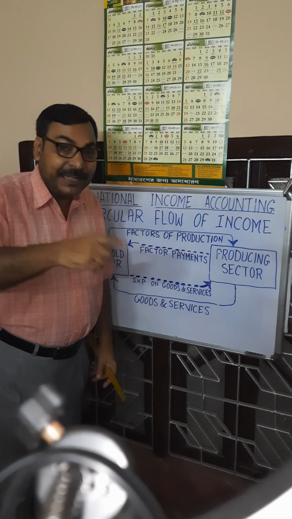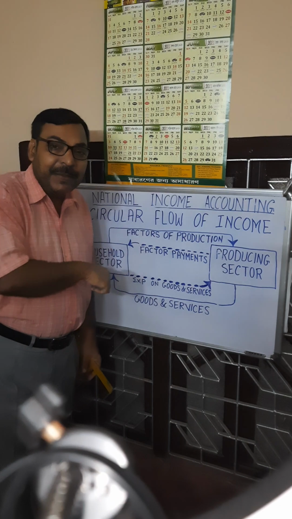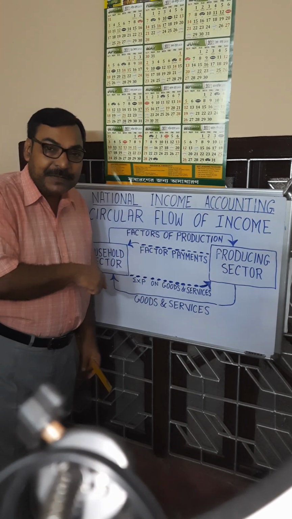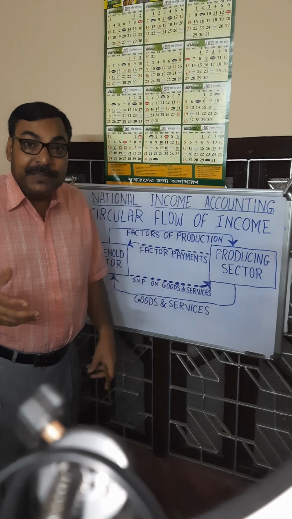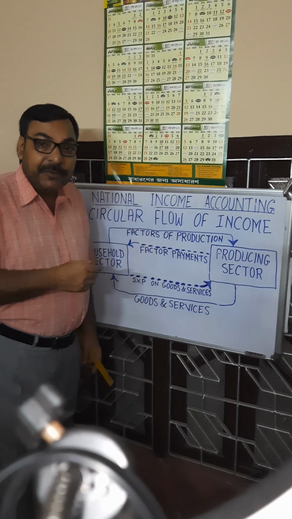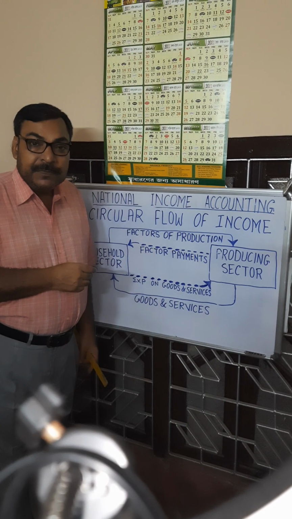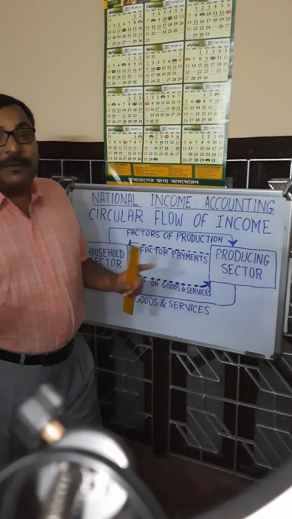That is an outflow of money, which causes leakage to this circulation of money. If demand is less and savings increase in the economy, that also reduces production and reduces the flow of money in the economy. So these are the important implications of the circular flow model.